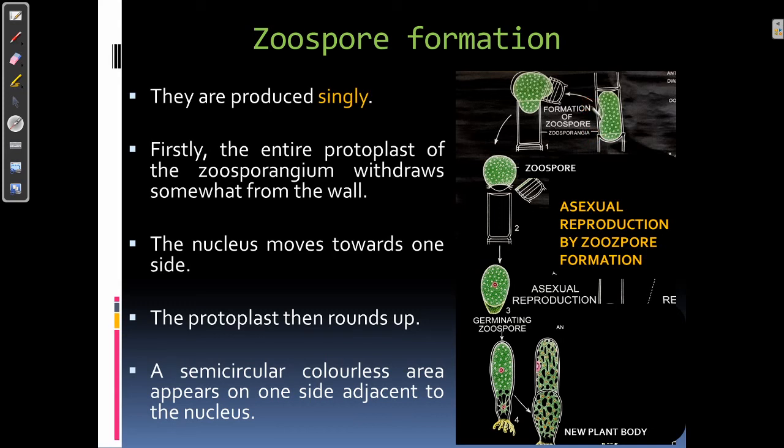Then the nucleus moves towards one side. The protoplast rounds up, which is followed by formation of a semicircular colorless area at one side. This side is known as the anterior side of the zoospore.